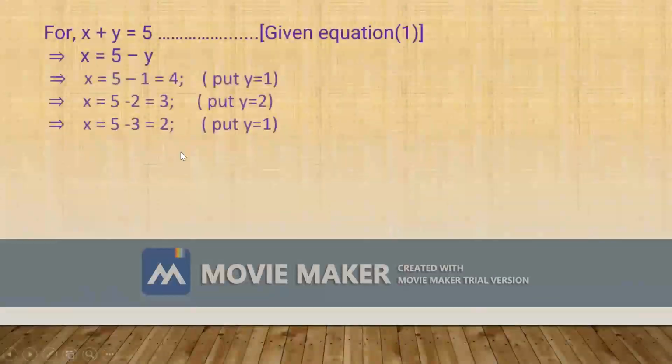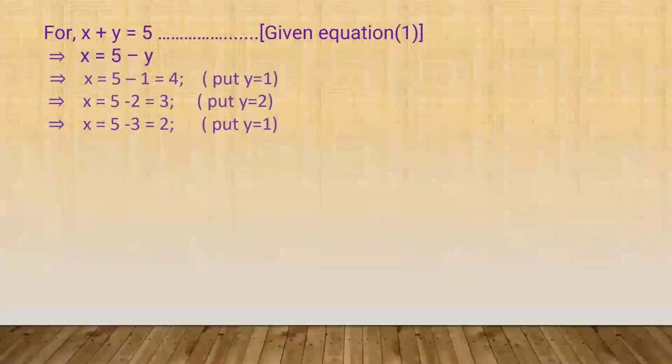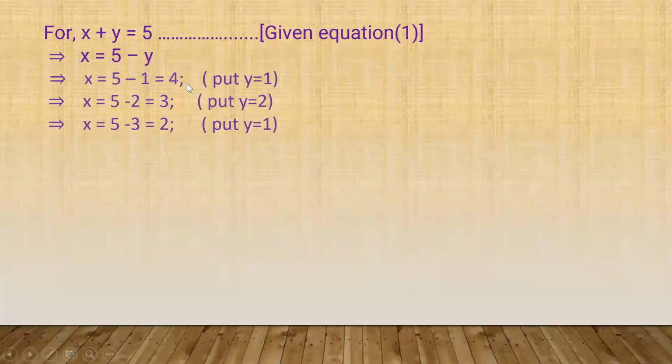Now, for example, first we find the coordinates x and y, and then we will show the graph. That implies x is equal to 5 minus y. Put y is equal to 1: 5 minus 1 becomes 4.